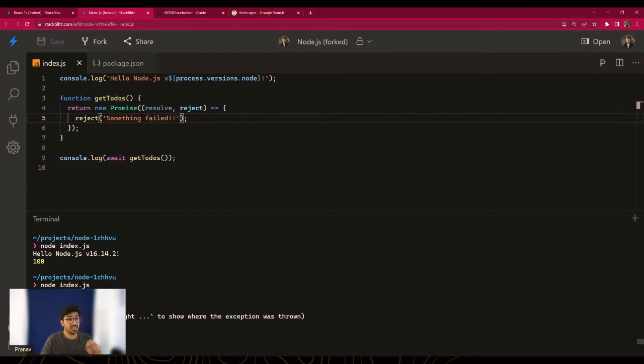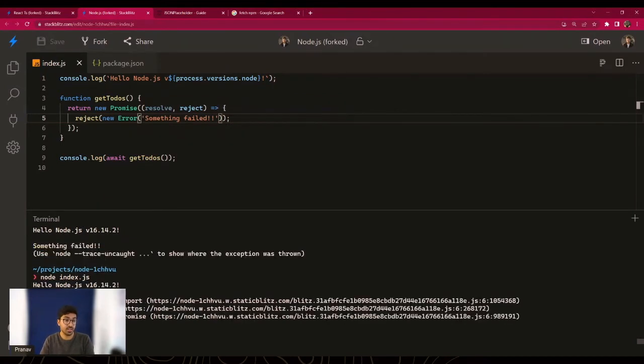But you should actually throw a proper error message. So how can you do that in JavaScript? You can call the error constructor and pass your message inside it. And this is a much better way, and you see why. This is a better way because it will give you a stack trace, it will give you where it failed, it will also give you the lines it failed at. For example, it's saying something failed at line 6, and there you go, at line 6 we had the promise, we had the function returning, right? So it will give you more information, it will be treated as a proper error instead of just printing out a statement, because the other one was just like a console.log statement.